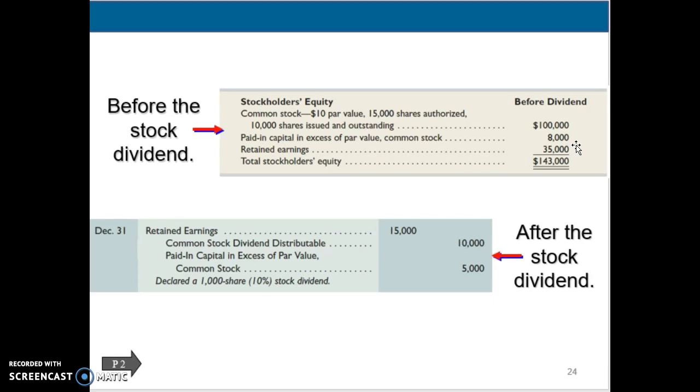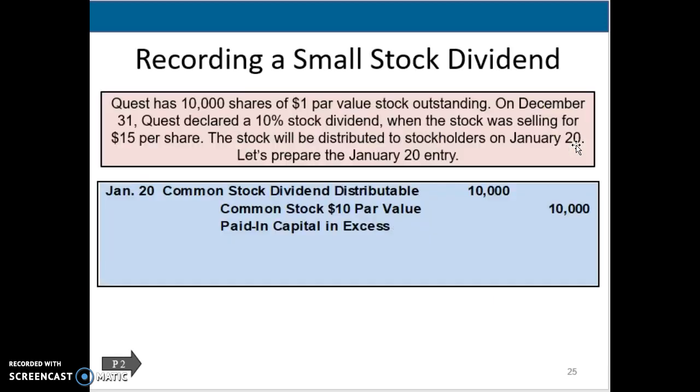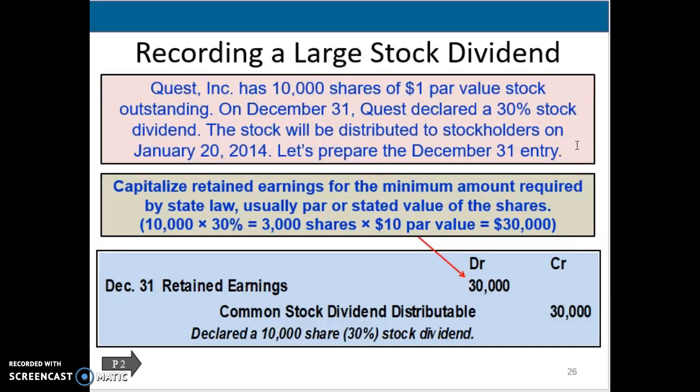The next part would be the date of record. There's no entry required for the date of record, so there's nothing to do there. But on the payment date, January 20th, the entry would be Quest distributing the new shares to the stockholders, and they're recording the entry by debiting common stock dividend distributable for $10,000 and crediting common stock $10 par value.